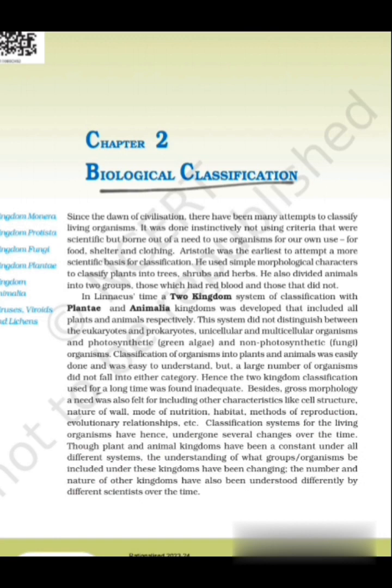Though plant and animal kingdoms have been a constant under all different systems, the understanding of what groups of organisms should be included under these kingdoms has been changing. The number and the nature of the other kingdoms have also been understood differently by different scientists over time.